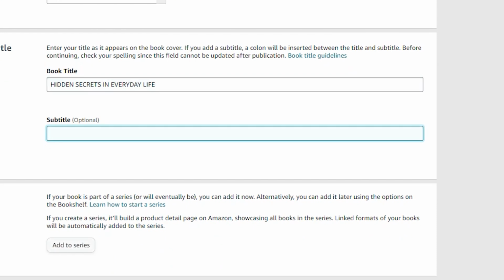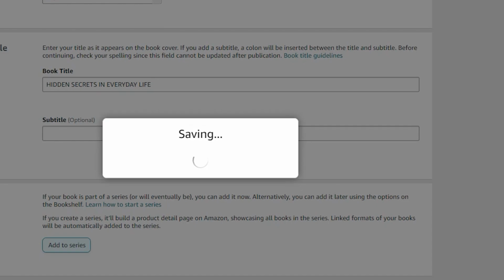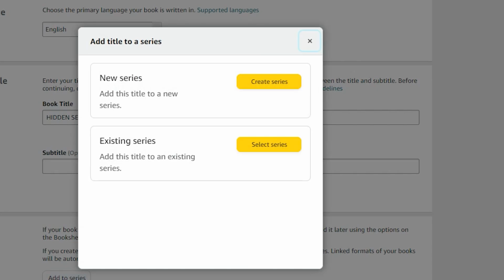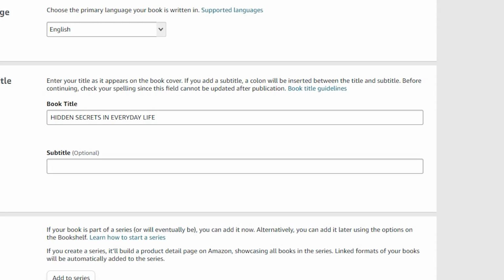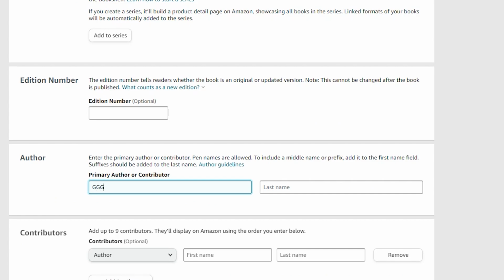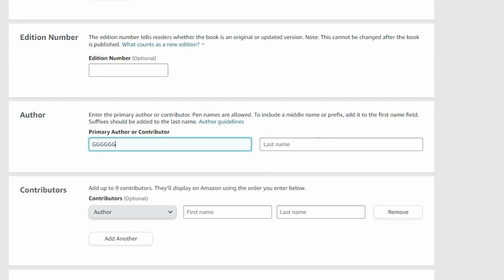Then the subtitle. It will be automatically saved, or you have the save option for saving it in between. Suppose you have a series, you can go with the additional series, like a new series, or if it is an existing series, you can add upon that. Once that is over, you can go ahead with the other categories like author name. You can write your first name and last name, and suppose you have any other contributors, you can add their names also along with that category.